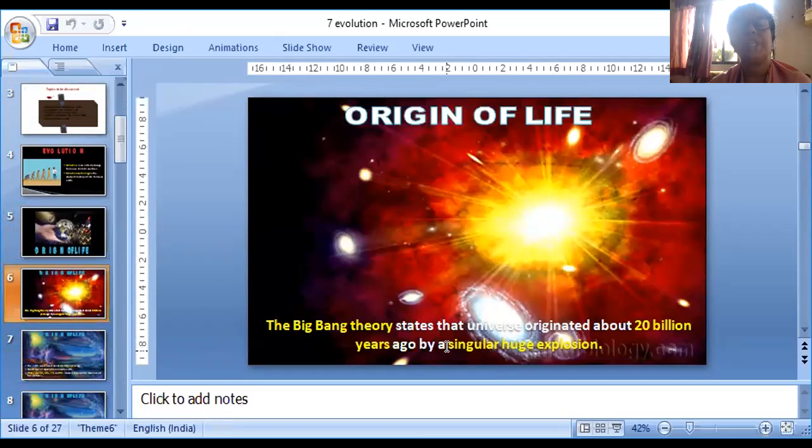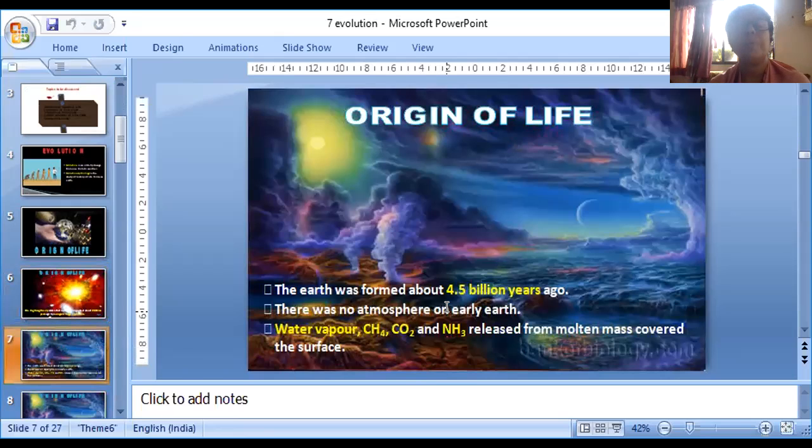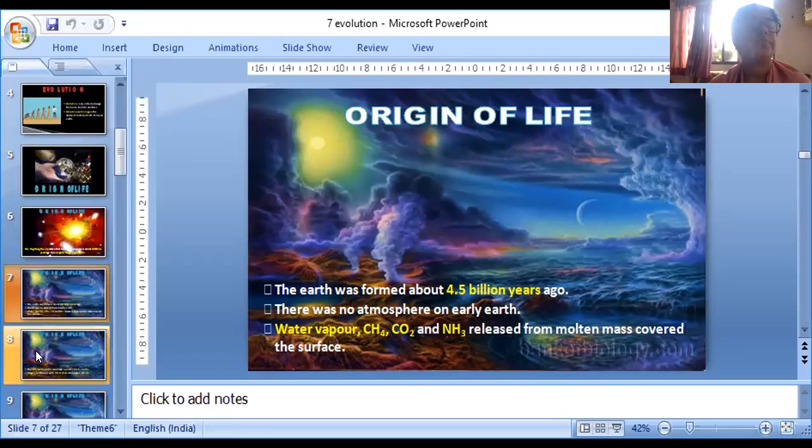The Big Bang theory states that the universe originated about 20 billion years ago by a singular huge explosion. The Earth was formed about 4.5 billion years ago. There was no atmosphere on early Earth. Water vapor, methane, carbon dioxide, and ammonia released from the molten mass covered the surface.